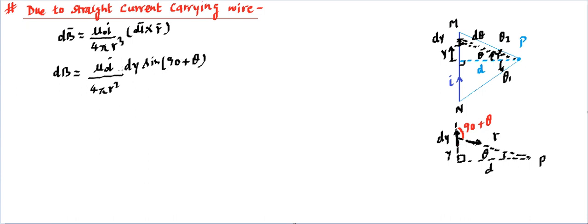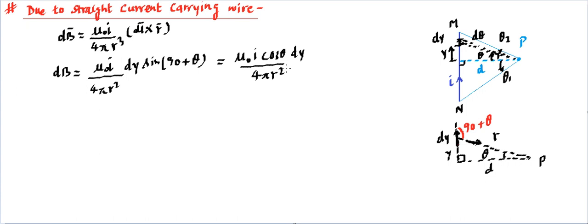So this is the simplified version, and if we carry on, it's going to be equal to mu naught I sine of 90 plus theta, which is basically cos theta, times dy, divided by 4 pi r square.